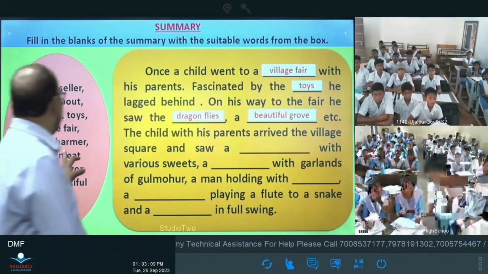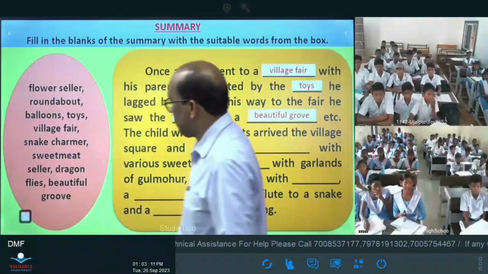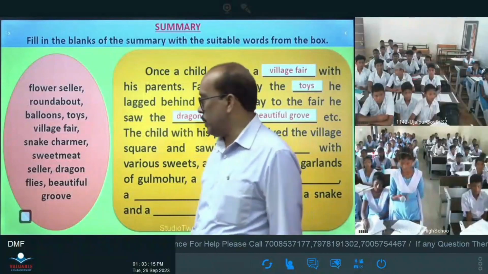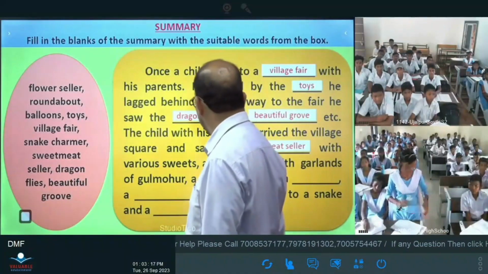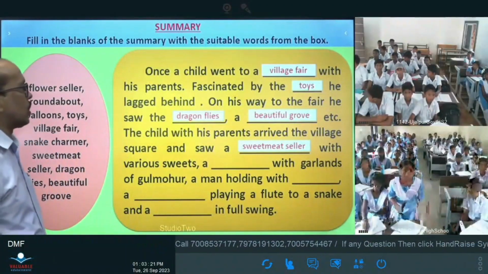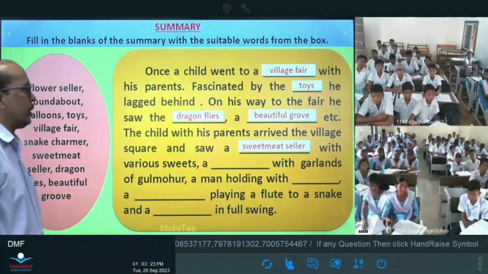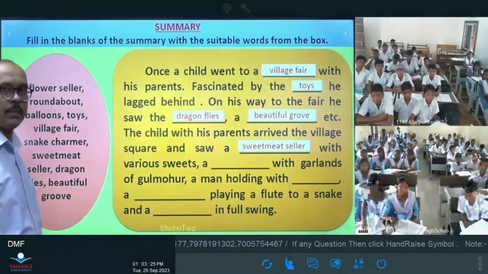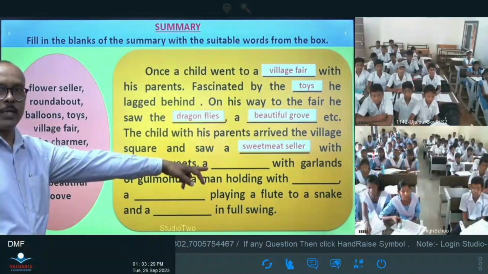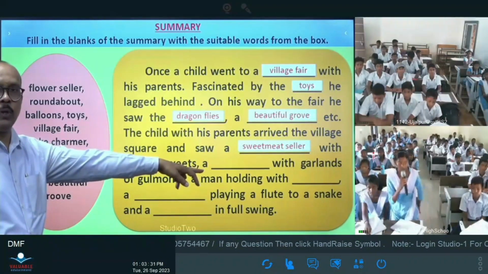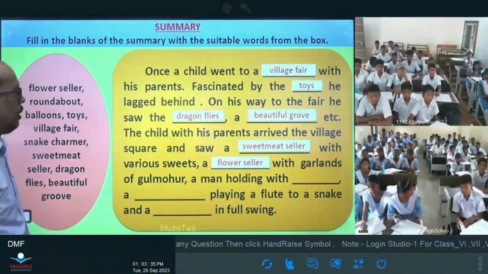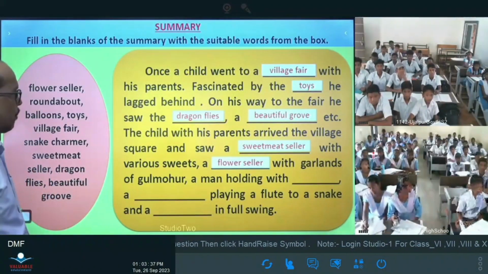What kind of word is mentioned here related to the sweets? Seller. Yes, sweet meat seller, this is the answer. Yes, very good. He saw a sweet meat seller with various sweets, a dais with garlands. And you see a dais with garlands. What kind of shop is it? Flower seller. Yes, very good. Flower seller with garlands of gulmohar.